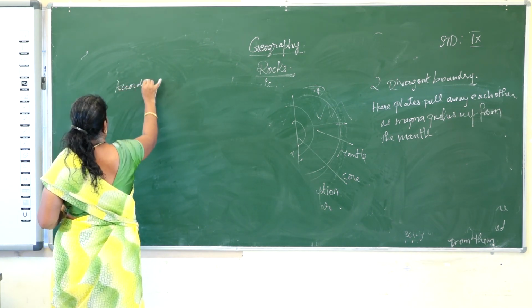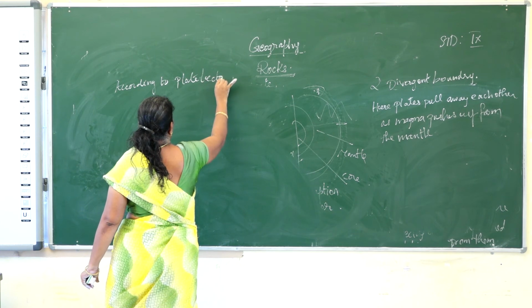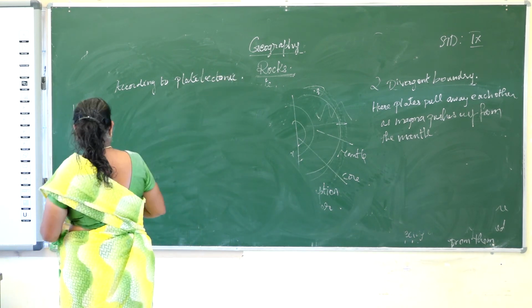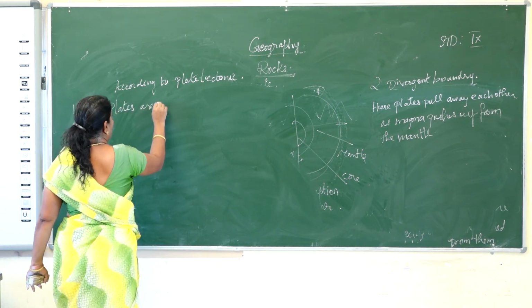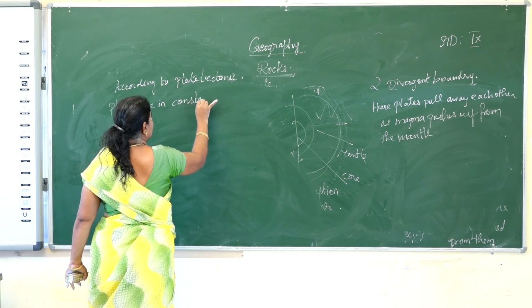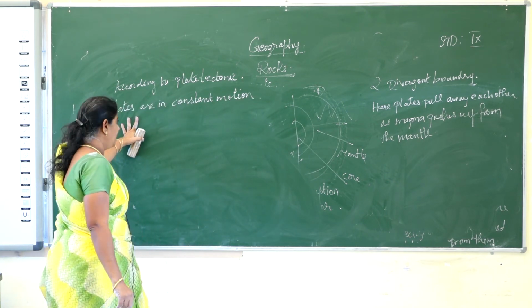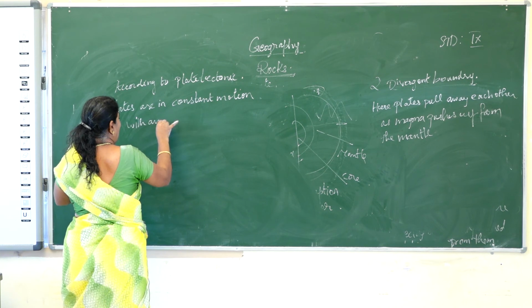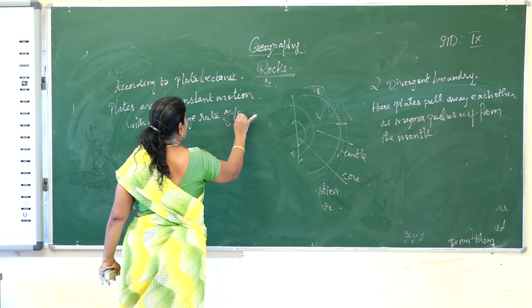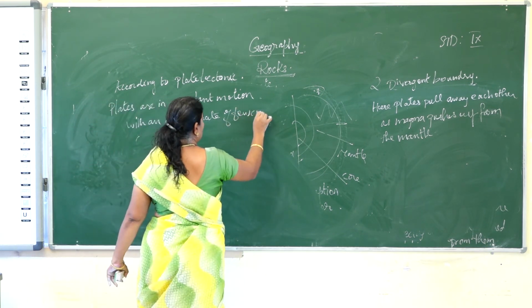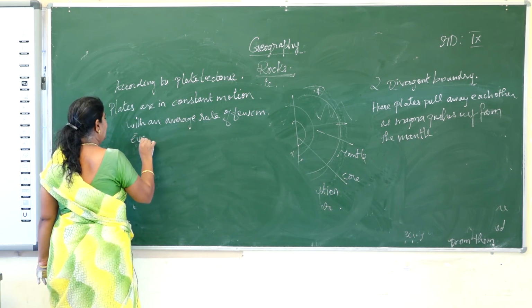According to plate tectonics, the plates are in constant motion, revolving with an average rate of a few centimeters every year.